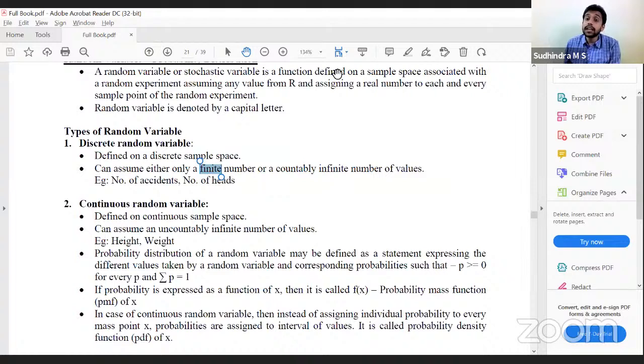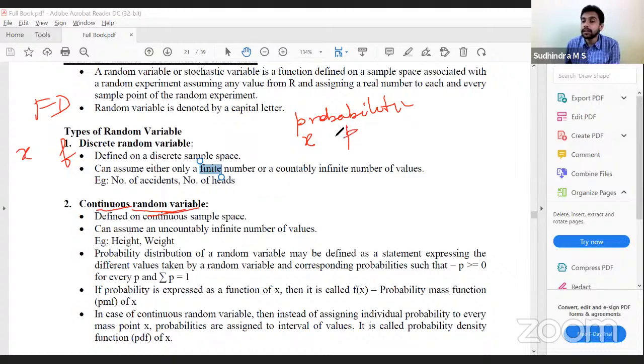Now, in case of variables, we have frequency distribution. Correct? In the first part of the session, we discussed this. In case of random variables, we have probability distribution. In normal frequency distribution, we have X values and frequency values. Here we will have X values and corresponding probability values. Instead of frequency, we have probability. This probability value is also called f of x, the probability function.